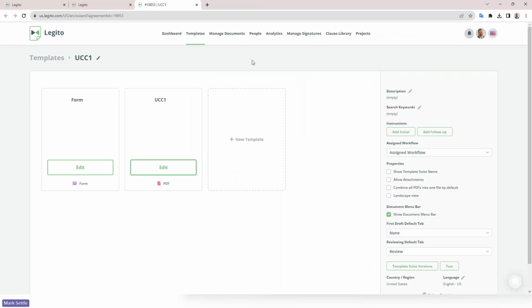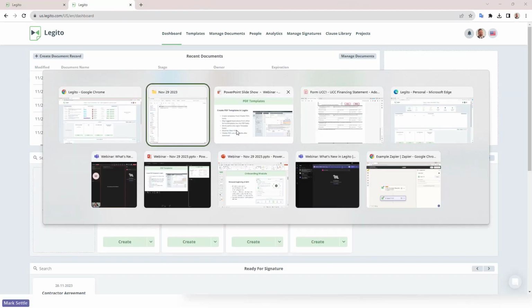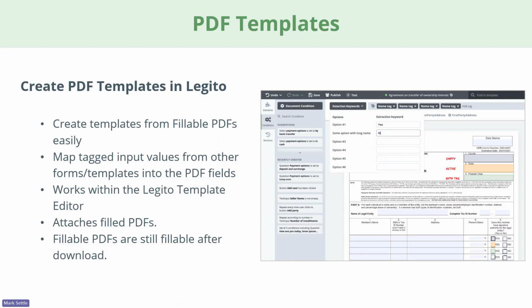So great new feature to be used within Legito, a new template type of PDF. Let's go back to our show. Move on to our next new feature.